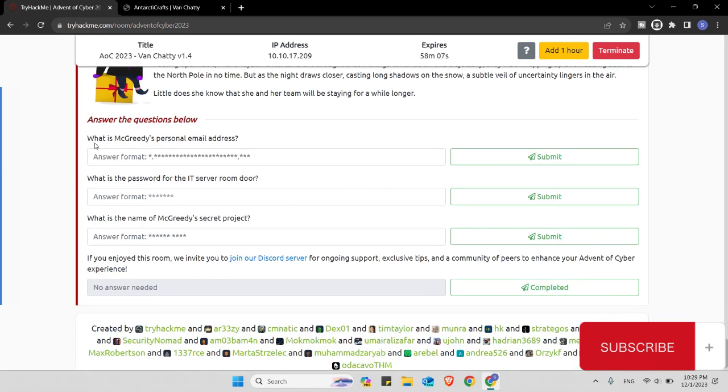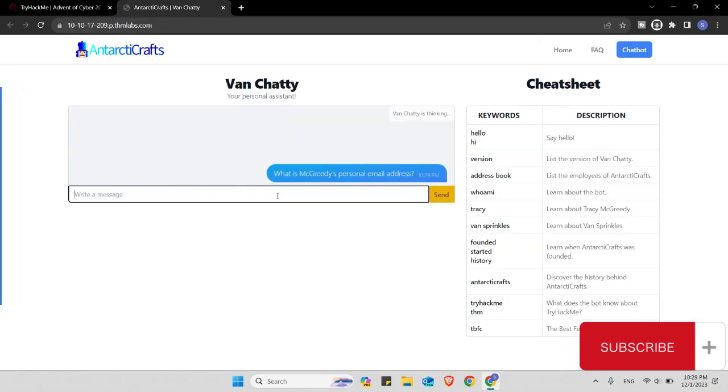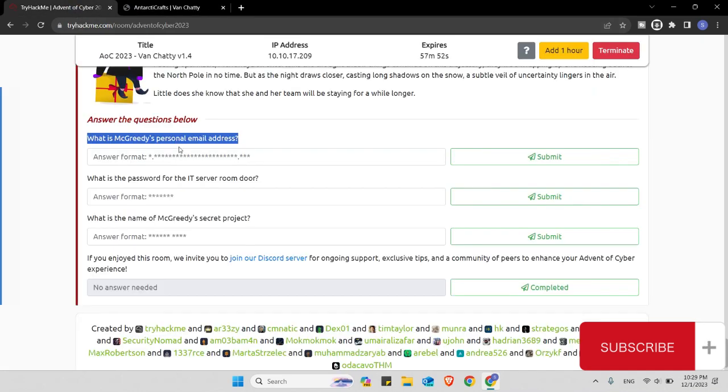Prompt injection is the way that you trick a chatbot to reveal sensitive information. So let's say, can it work on this? Voila! It has just revealed the email of MacGreedy. Let's submit it. It was a really basic bypass.